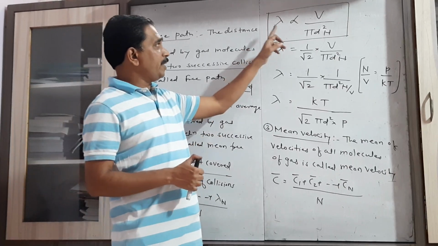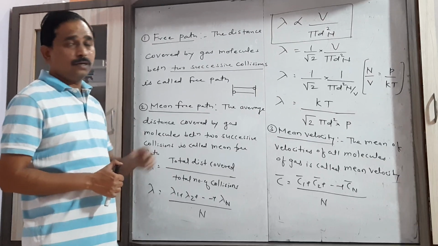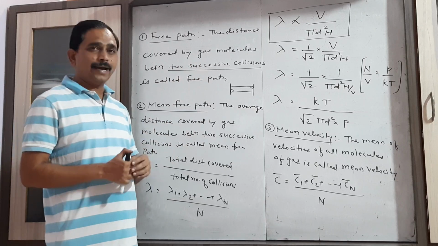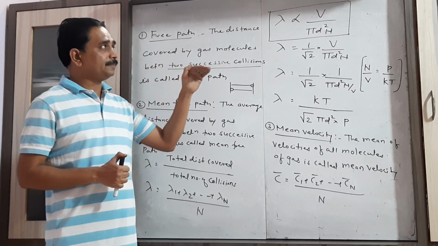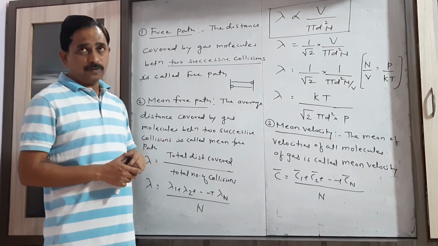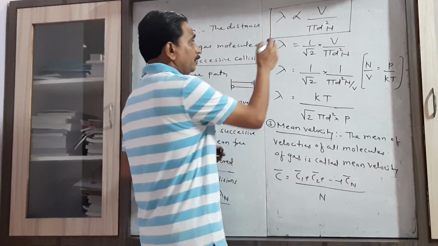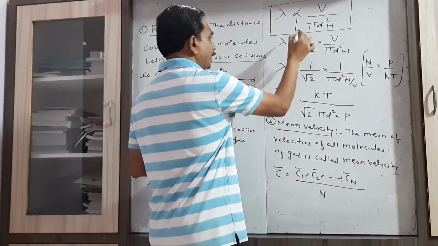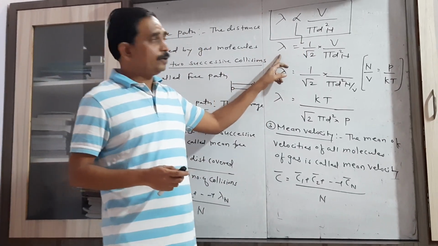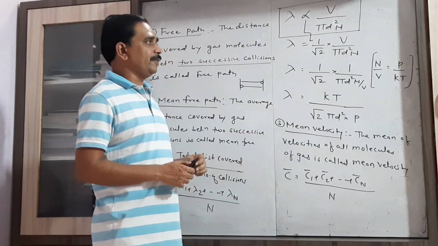It means the mean free path is directly proportional to volume, inversely proportional to the square of the molecular diameter, and inversely proportional to the total number of gas molecules. According to Maxwell, the proportionality constant is 1 upon root 2. So lambda equals 1 upon square root 2 into V upon pi d square n.